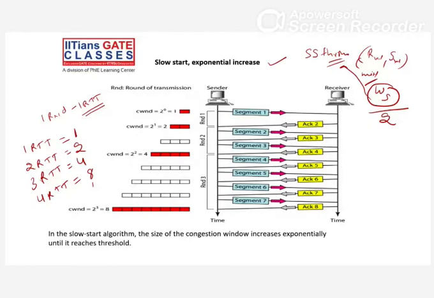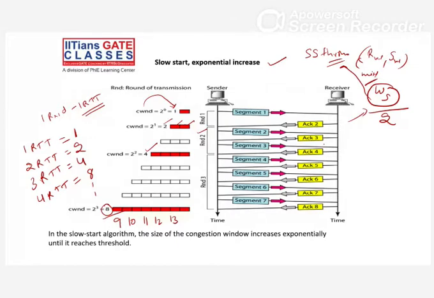So similarly here also, in the starting the congestion window is 1 segment in one round. Now in the second round, the congestion window is 2, so 2 segments we are sending, right? In the third RTT, we are sending 4 segments, exponentially in the slow start phase, right? After reaching the threshold, let's say your threshold is 8, after that we come to congestion avoidance, which is 9, 10, 11, 12, 13, up to where? Up to the window size.